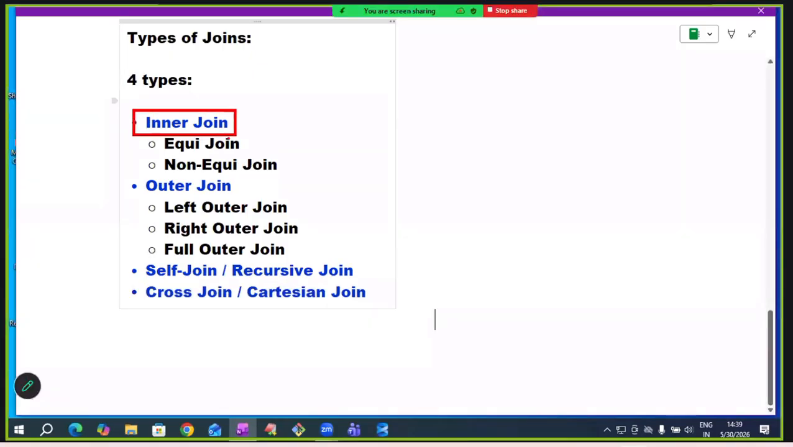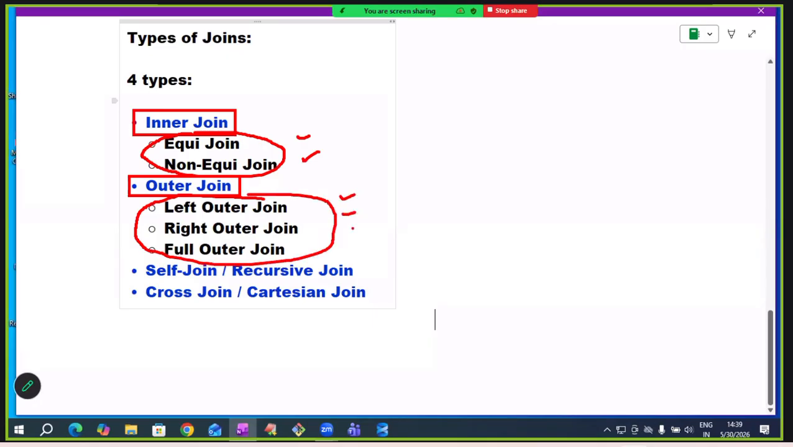In the inner join, again two types are there: equijoin and non-equijoin. In the outer join, three subtypes are there: left outer join, right outer join, full outer join. Shortly you can say left join, right join, full join. These are the different types of joins.